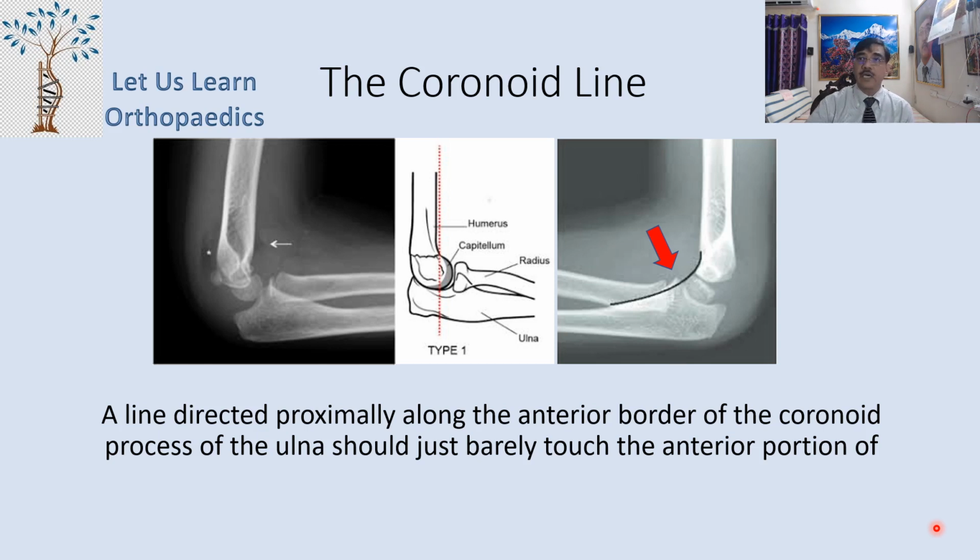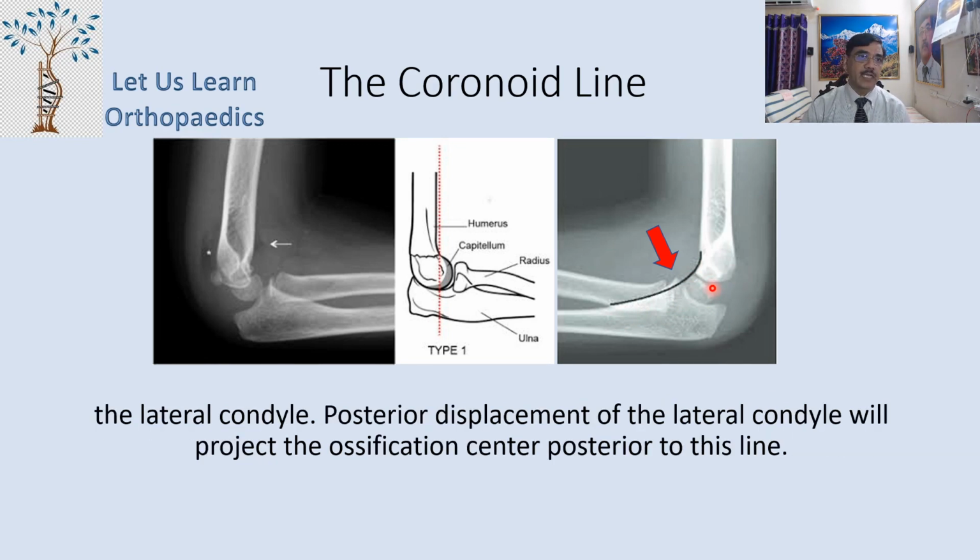Then coming to another line, what we call the coronoid line. Now the coronoid line is a line directed proximally along the anterior border of the coronoid process of the ulna. It should touch barely the anterior portion of the lateral condyle. Now the posterior displacement of the lateral condyle will project the ossification center posterior to this particular line.